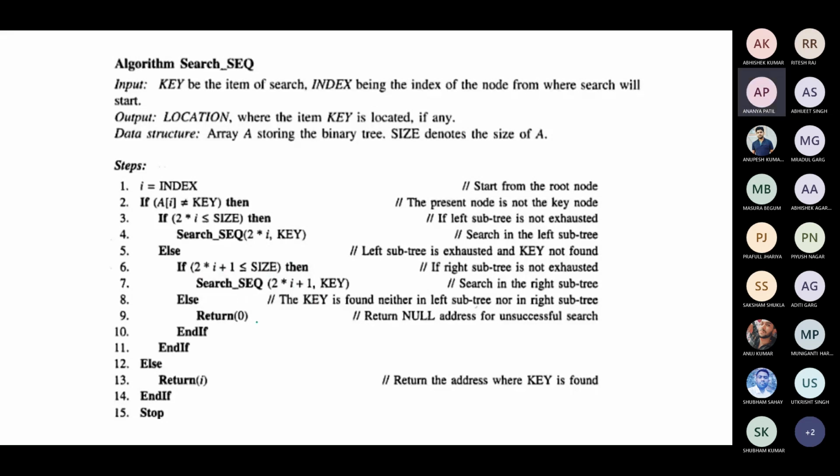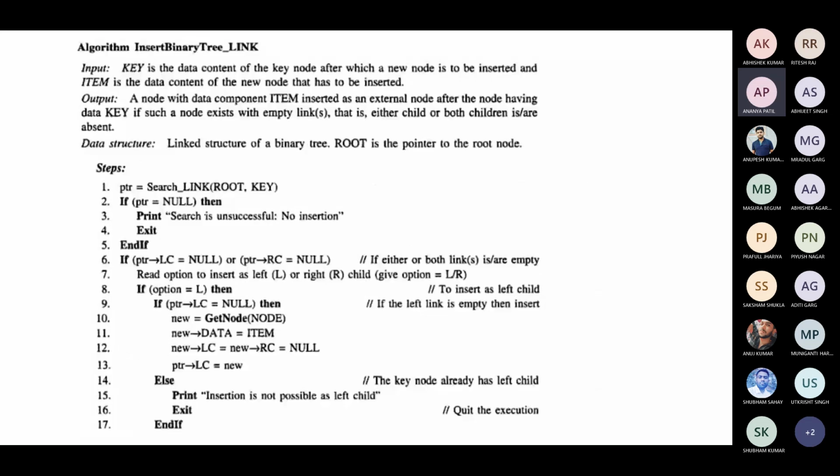Else, return 0. Okay, if there is no left subtree and no right subtree, return 0. You keep doing that in a recursive way. At any place, if you find the key, you return the index i, otherwise you return 0. This is a recursive method. Okay, you keep calling the method again.